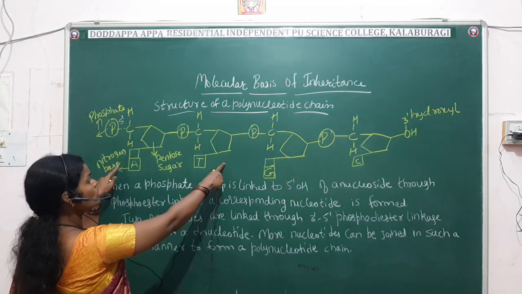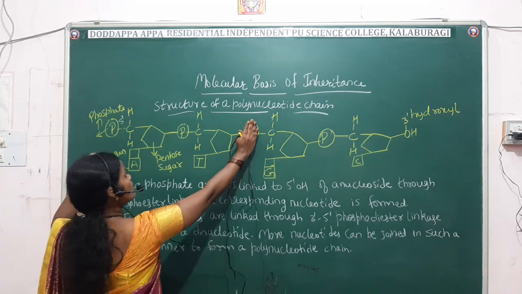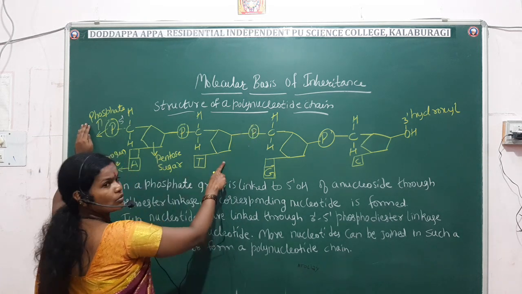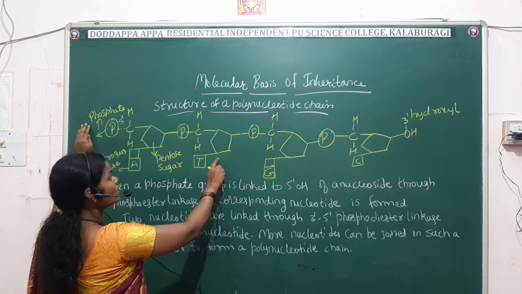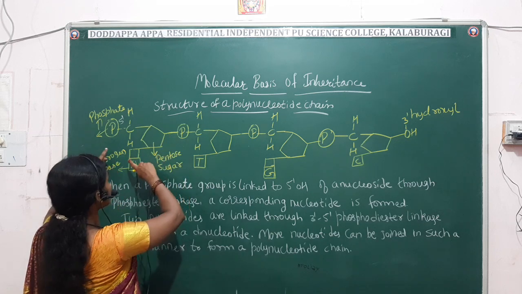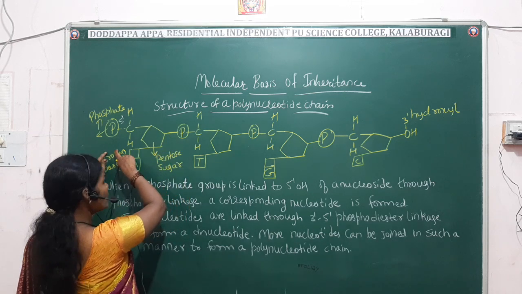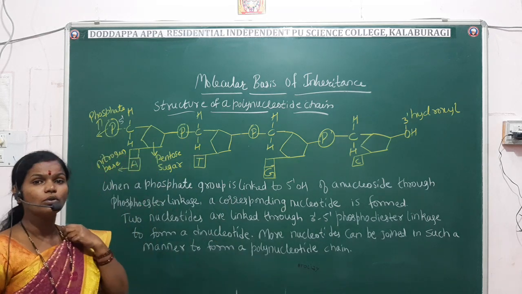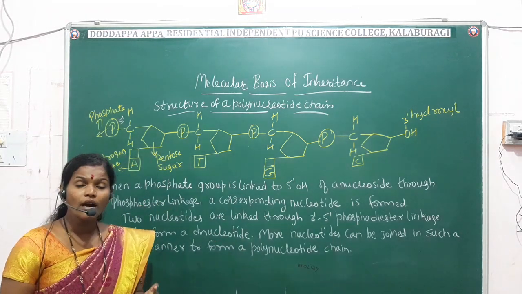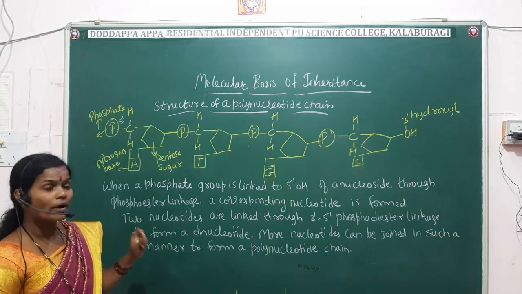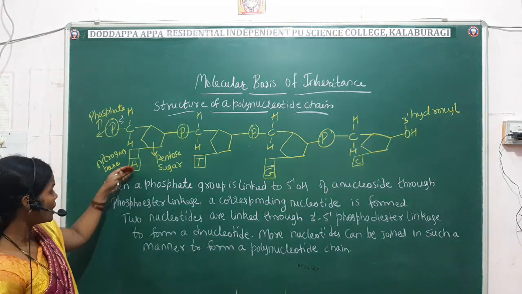I have told you these are the two nucleotides. Only two nucleotides we'll see here, and they are linked by the phosphodiester linkage. So I have told you students, from here to here, that is 5 prime end to 3 prime end, they are one strand of the DNA. It is one strand of the DNA.